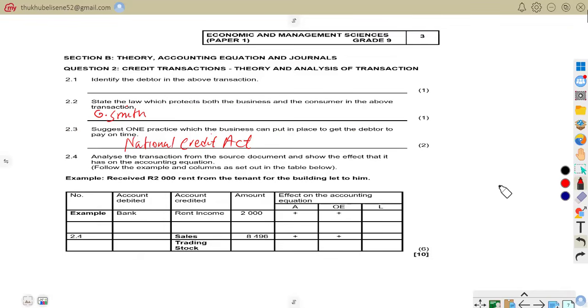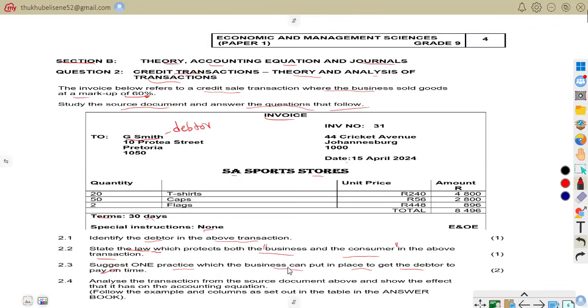So I'm sorry, I did write this incorrectly. I just see where now I don't have the space. So the first one, J. Smith, was supposed to be here. J. Smith. Then remember here we have said is National Credit Act. National Credit Act.